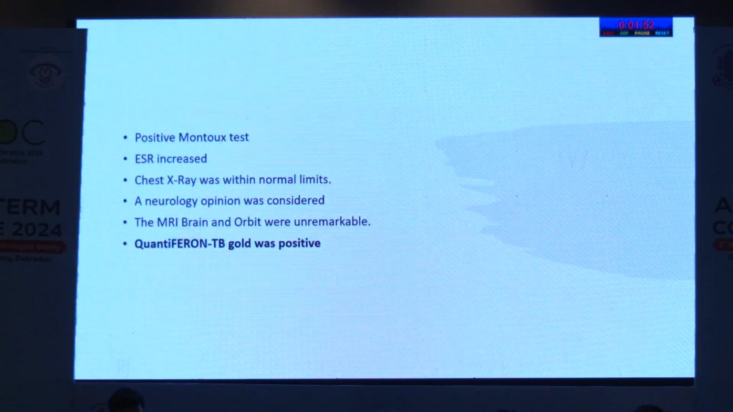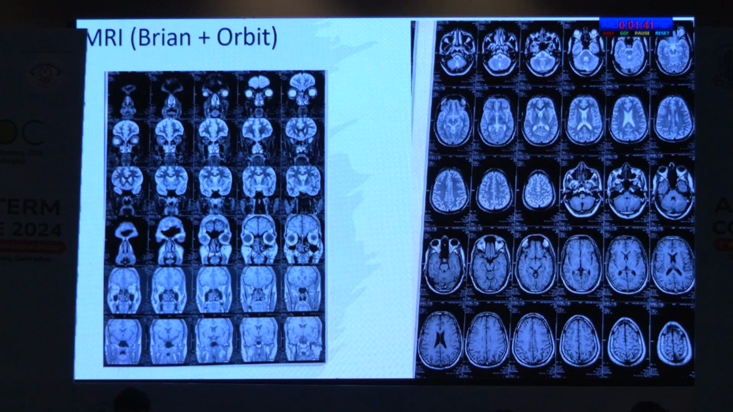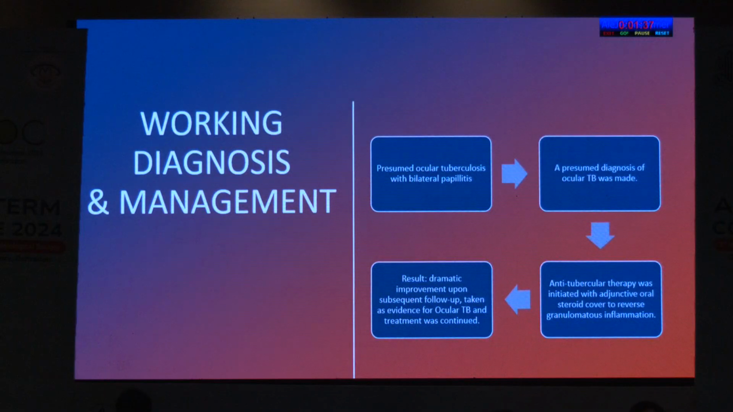This patient had a positive Mantoux test. ESR was increased, chest X-ray was within normal limits, and MRI brain and orbit were unremarkable. His Quantiferon TB Gold was positive. So these were his MRI brain and orbit, where T1, T2, and FLAIR sequences were done, which were completely unremarkable.